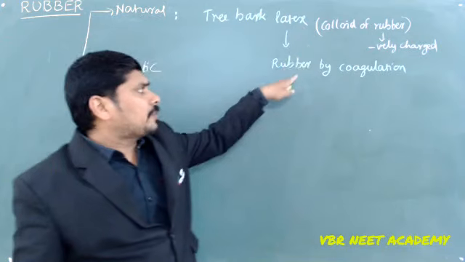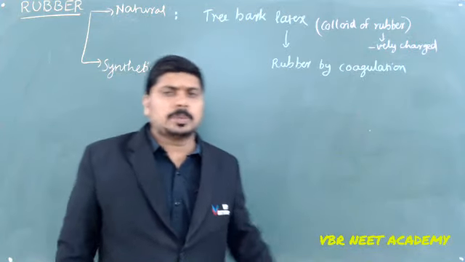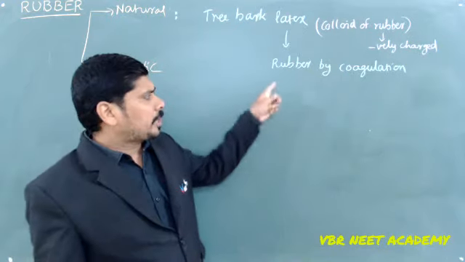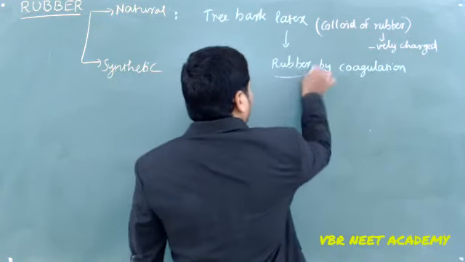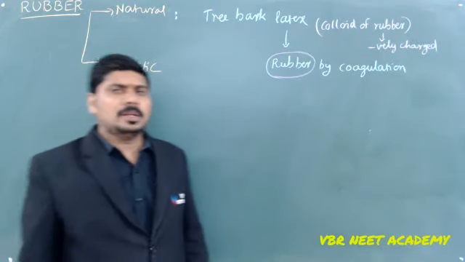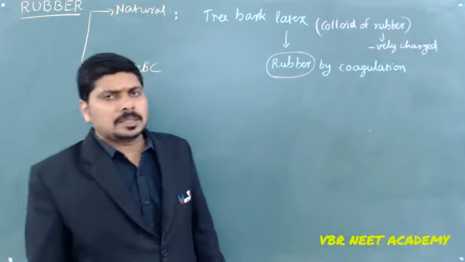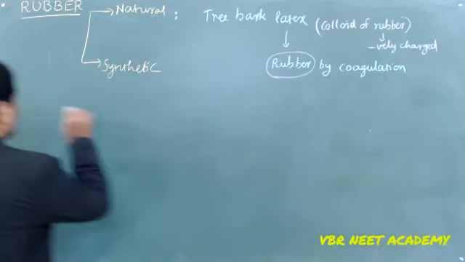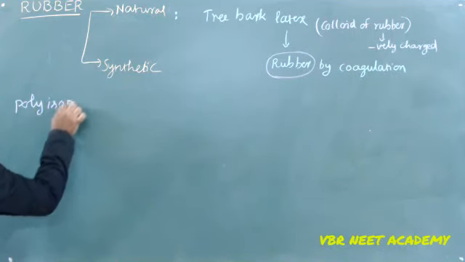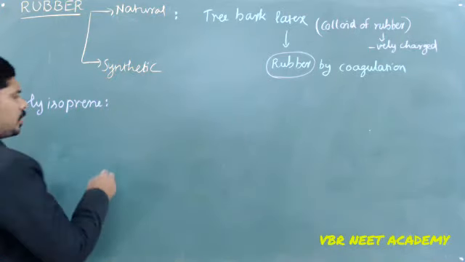This colloid of rubber gets coagulated by a suitable method. By boiling, the latex gets coagulated, and that coagulated material is considered rubber. How does this rubber have so much elasticity? Rubber is nothing but its chemical composition. If you see, it is polyisoprene. It is nothing but polyisoprene, the natural rubber. How do we get it?